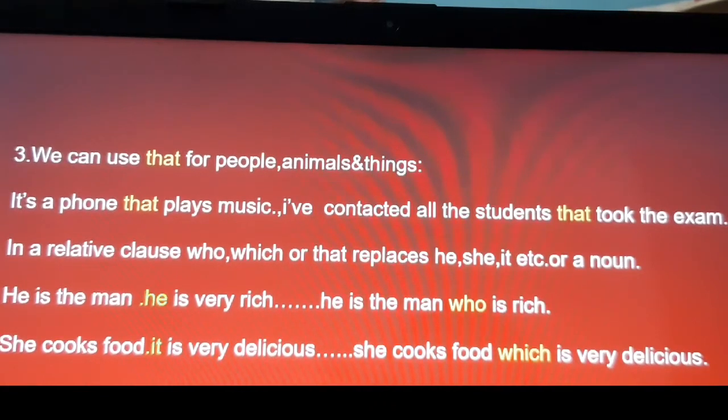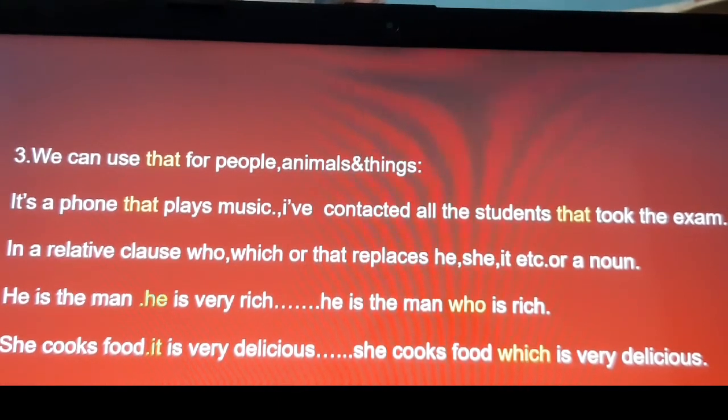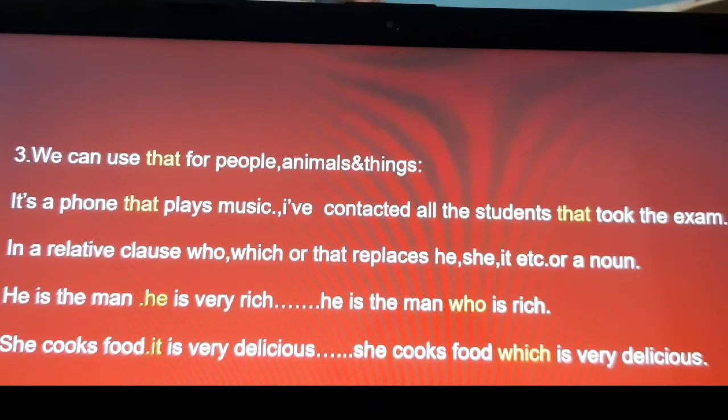In that place we put who, which or that. He is the man. He is very rich. Here "he" is referring to the man, and so we are removing the full stop and "he". In that place we are putting "who" because man is a person.